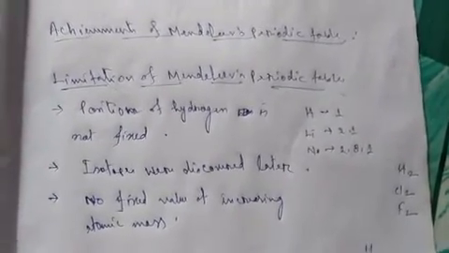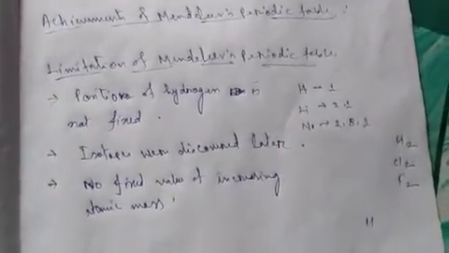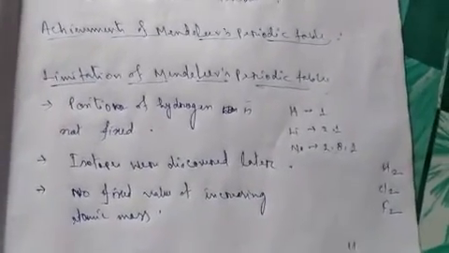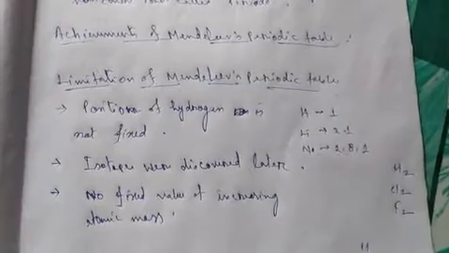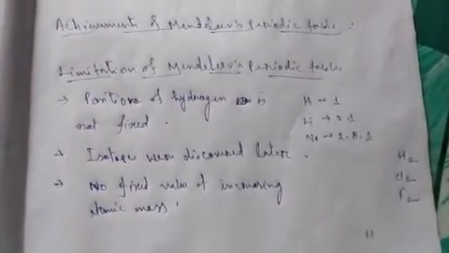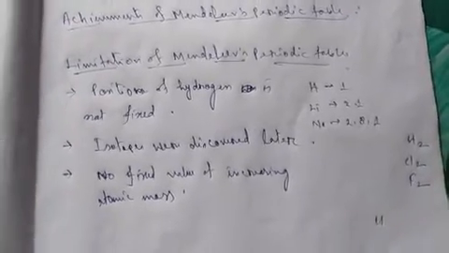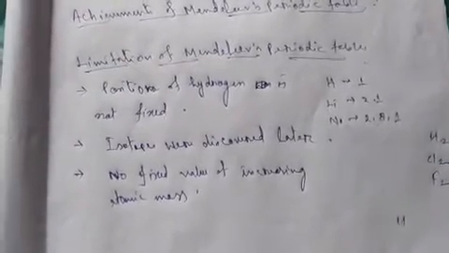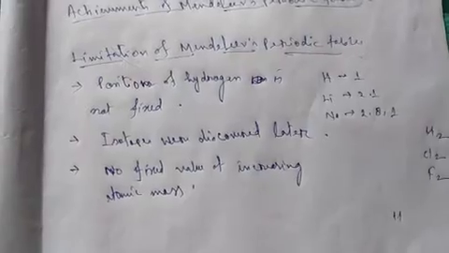That is, noble gases did not create any trouble in Mendeleev's arrangement of the periodic table, because they could be placed in a different group. So no problem with Mendeleev's periodic table. So these are the achievements.